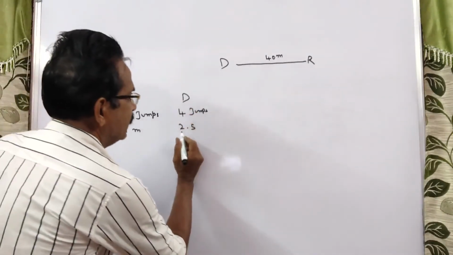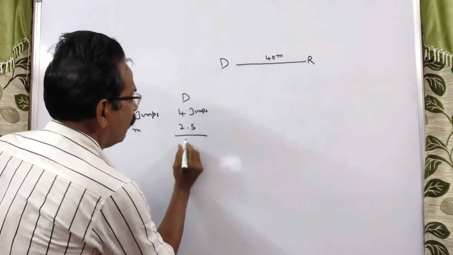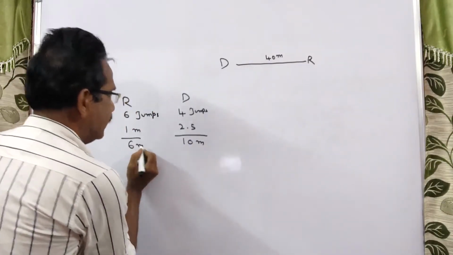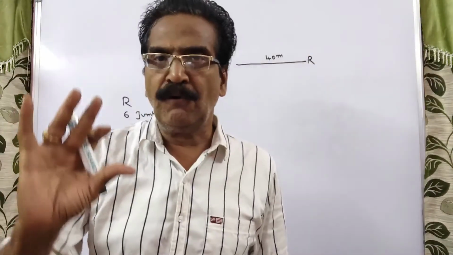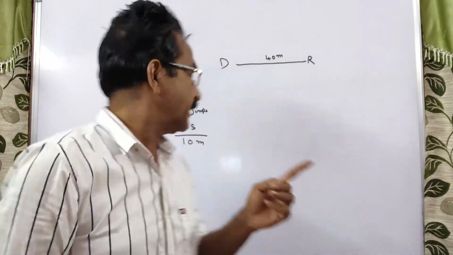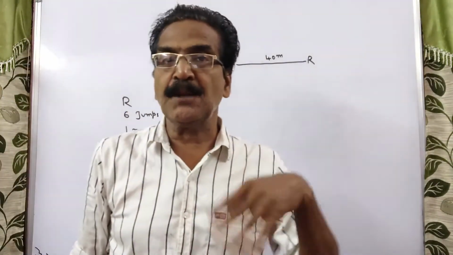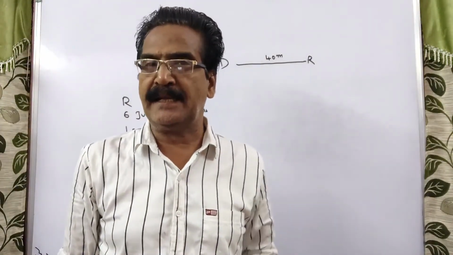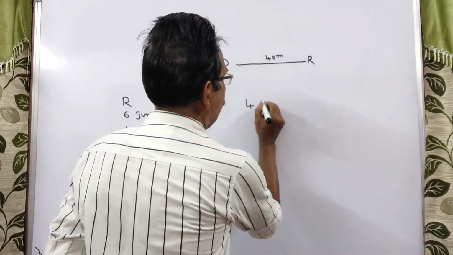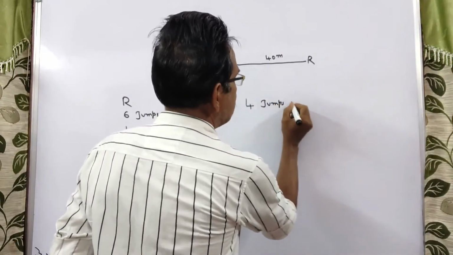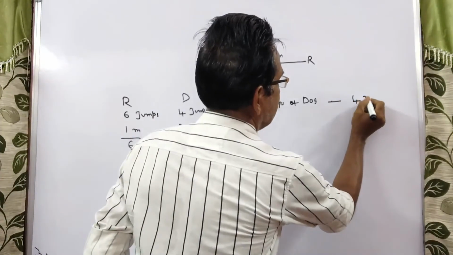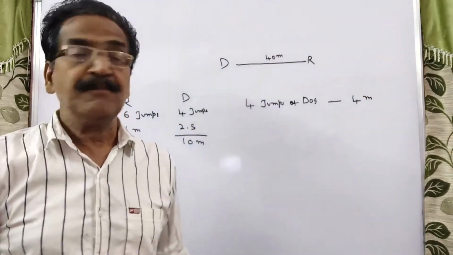In 4 jumps, the dog moves 10 meters, whereas the rabbit moves only 6 meters. So in 4 jumps of the dog, it can move 10 minus 6, that is 4 meters more than the rabbit. In 4 jumps of the dog, it can move 4 meters more than the rabbit.